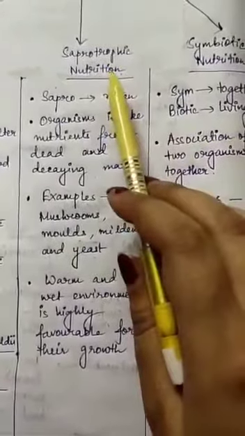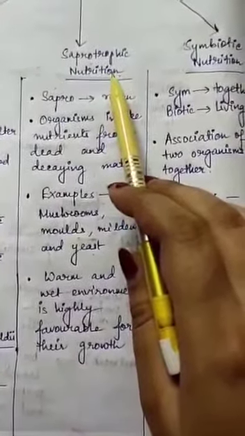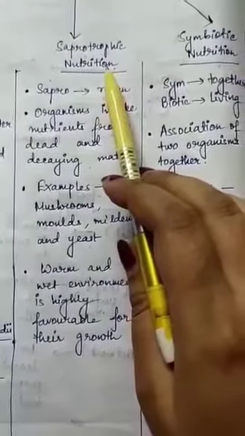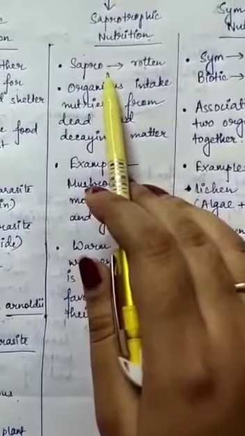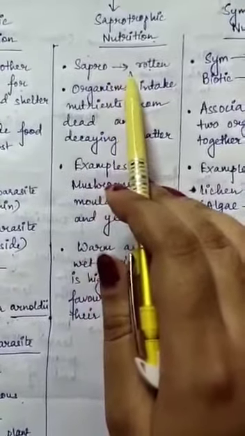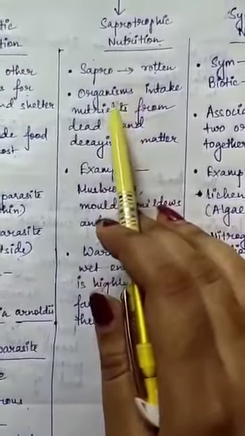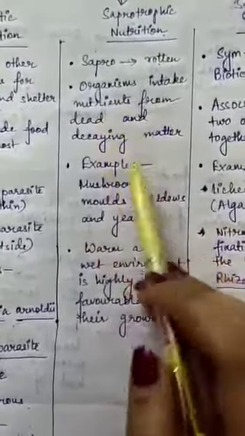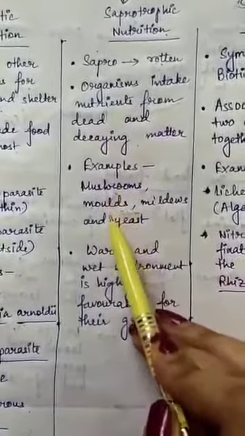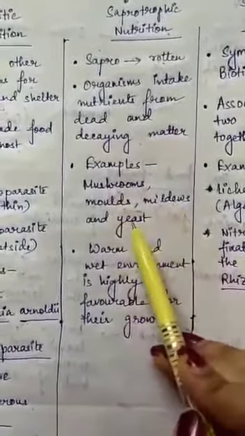So next we'll move on to the second mode of nutrition of heterotrophic plants, that is saprotrophic nutrition. The word sapro comes from the word rotten. Hence, we can easily conclude that these organisms take in nutrients from dead and decaying matter. For example, mushrooms, molds, mildews, as well as yeast.